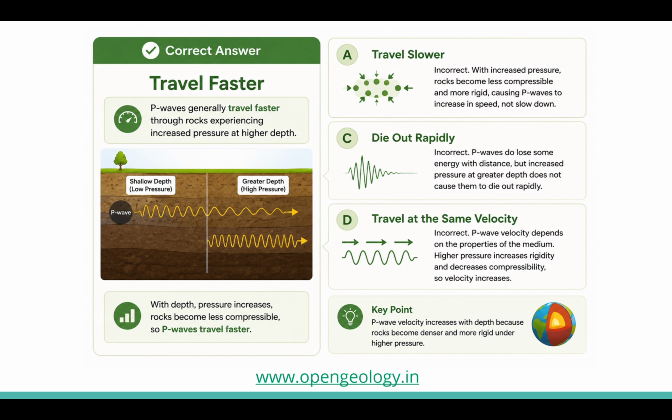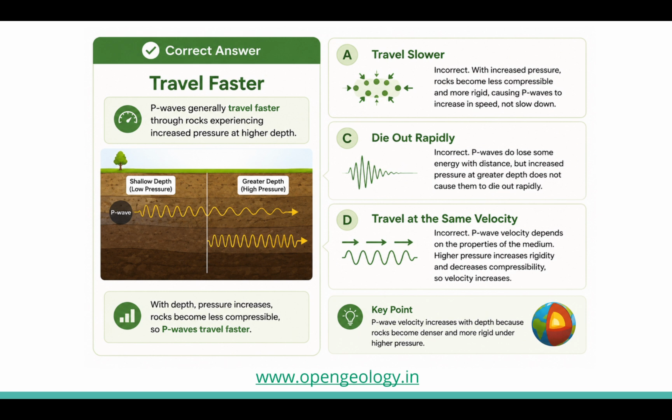Why is option A incorrect? With increased pressure, rocks become less compressible and more rigid, causing P waves to increase in speed, not slow down. Why is die out rapidly incorrect? Because P waves do lose some energy with distance, but increased pressure at greater depth does not cause them to die out rapidly.